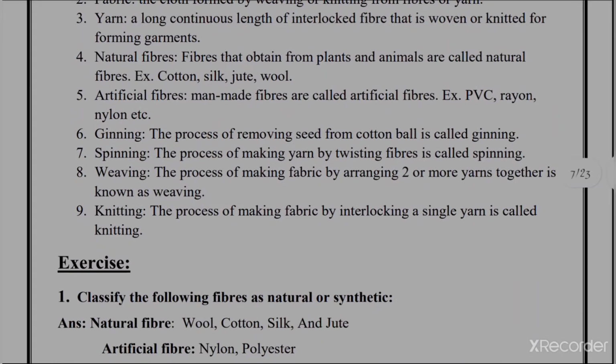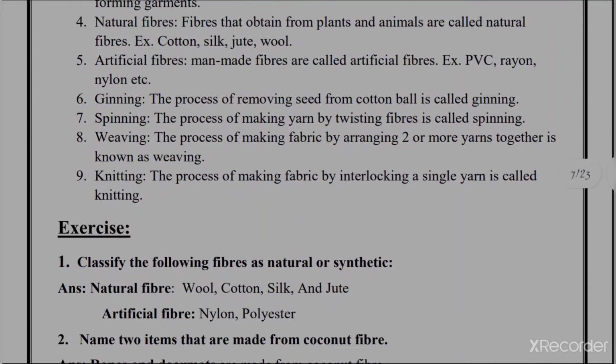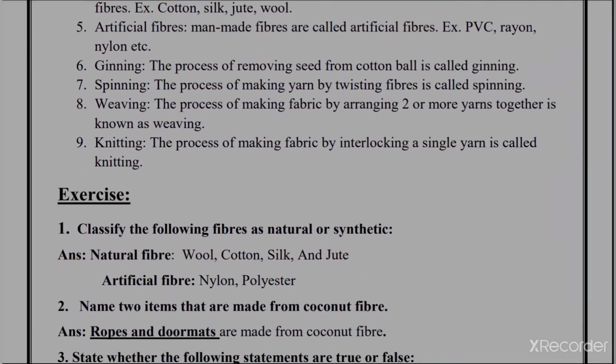Next one is artificial fibers. Artificial fiber means man-made fibers. Examples are rayon, nylon, polyester, polyacrylic, PVC, etc. Next one is ginning process. Ginning process means the process of removing seed from the cotton ball, and ginning is required for making the fabric. Next one is spinning process.